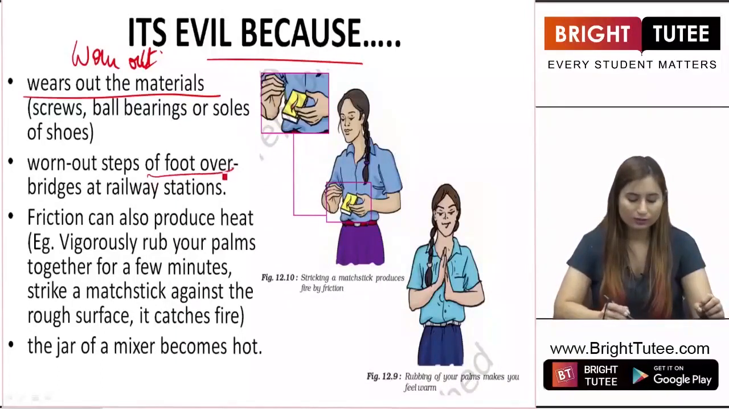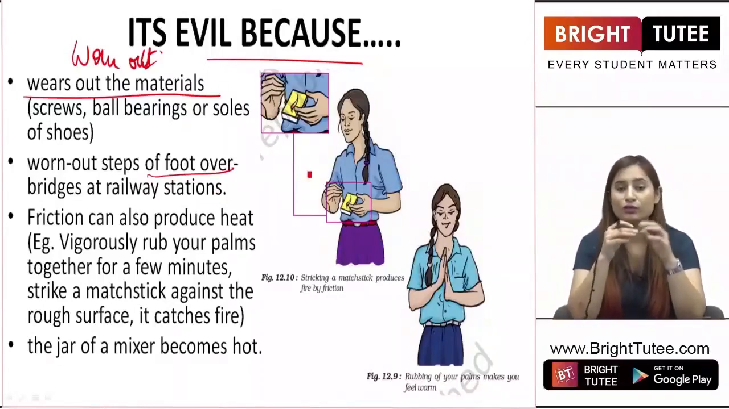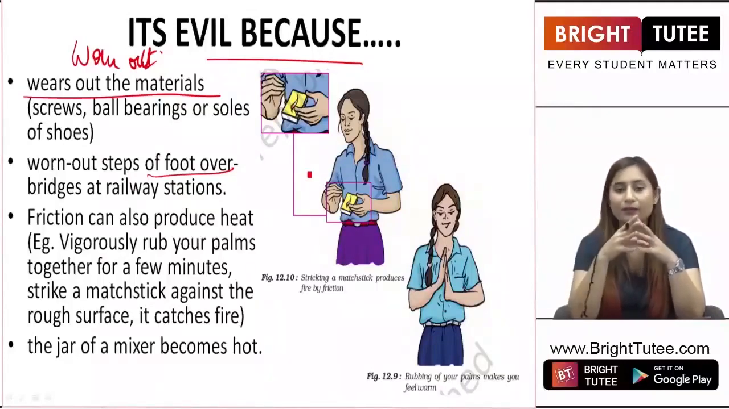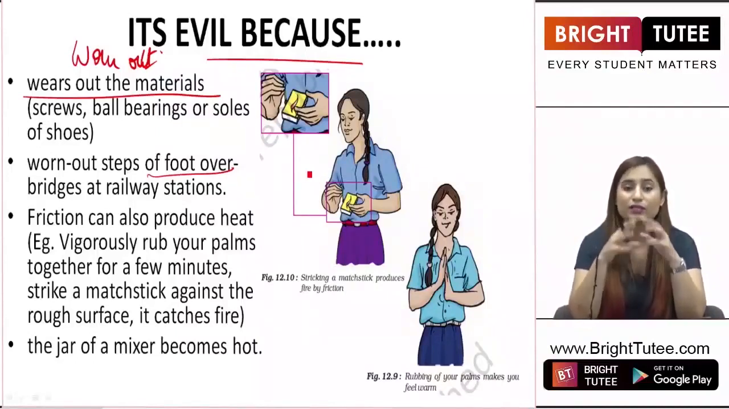Then worn out steps of foot over bridges at railway stations. You must have gone to railway stations, and if you notice the stairs there, you will see that due to excessive use of people climbing on the stairs and coming down, the stairs have worn out. This is because of the presence of friction. The opposite force that is applied on the people is the reason due to which the stairs are worn out, right?